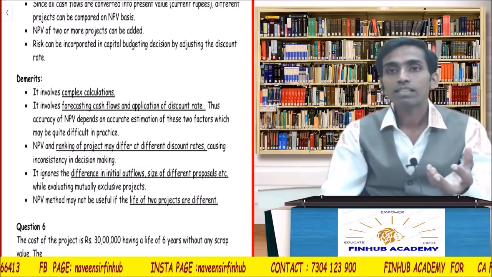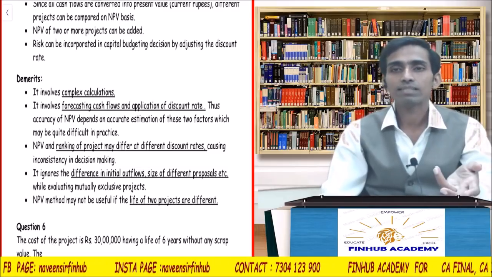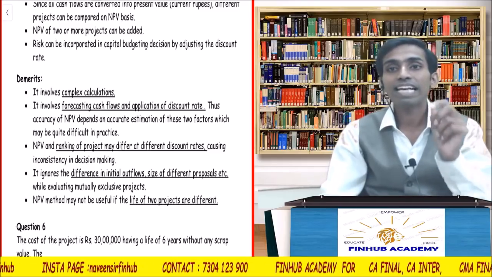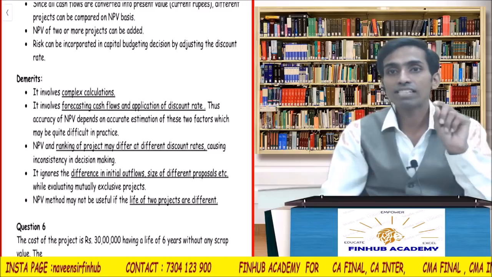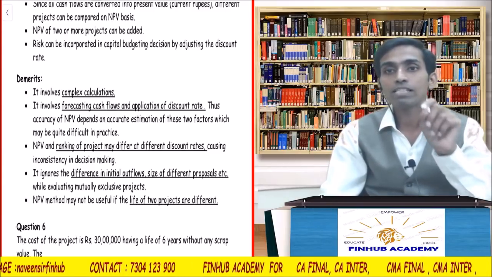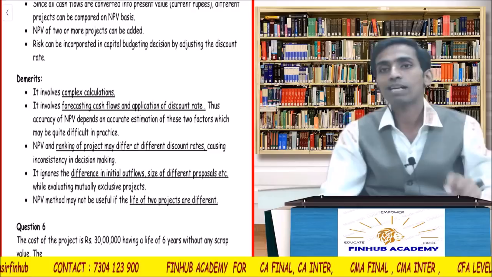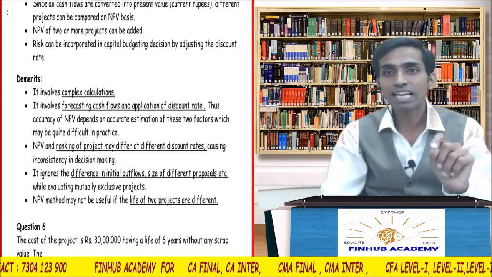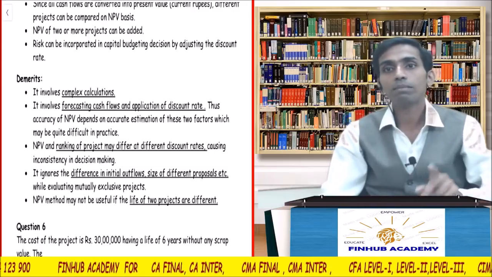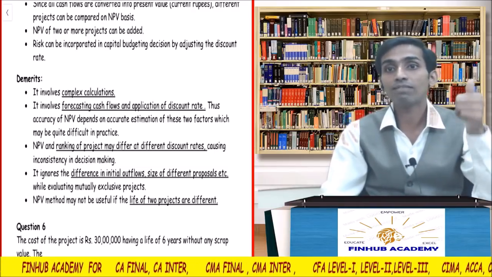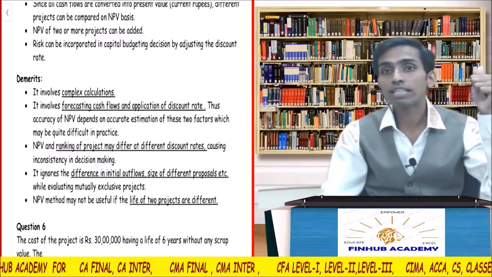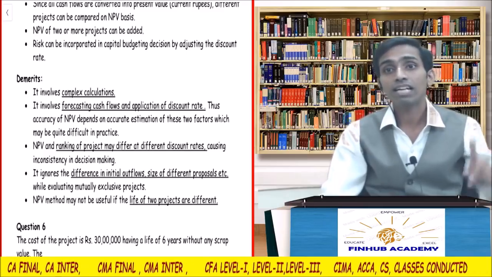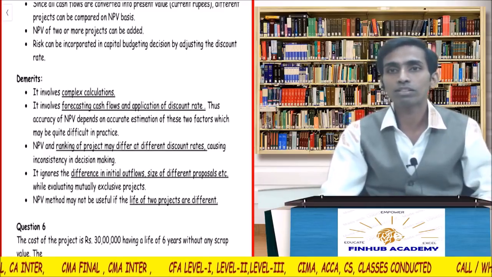Nobody asked me till this point how you are taking that rate. Listen carefully to what I'm saying. The rate which I use for discounting is the company's cost of capital. That is also one of the chapters which we are going to learn. The rate which the company uses in practical life is cost of capital. Please remember this. We used to calculate NPV and take a discount rate, and that discount rate we will get from that calculation when we do the chapter on long-term financing decision.